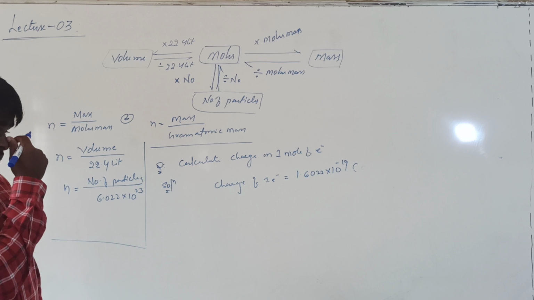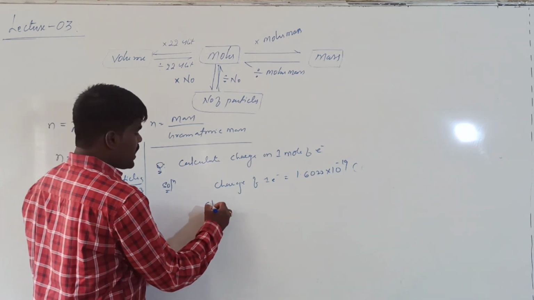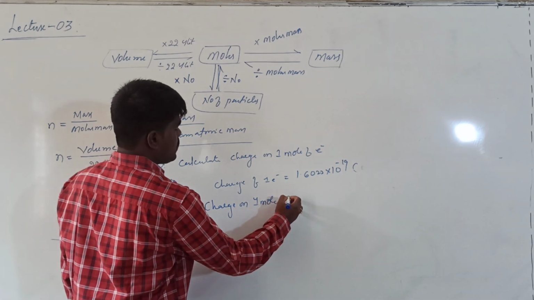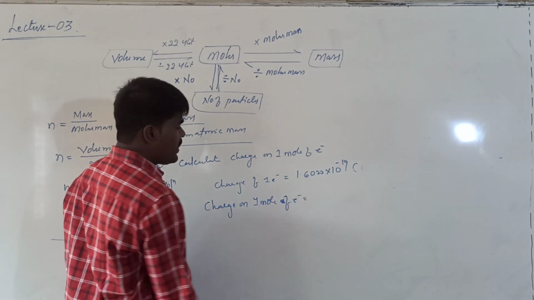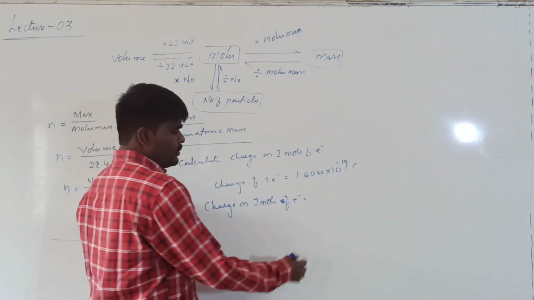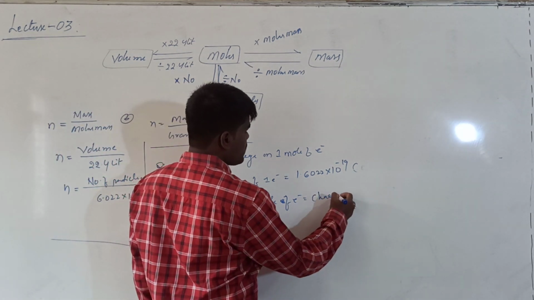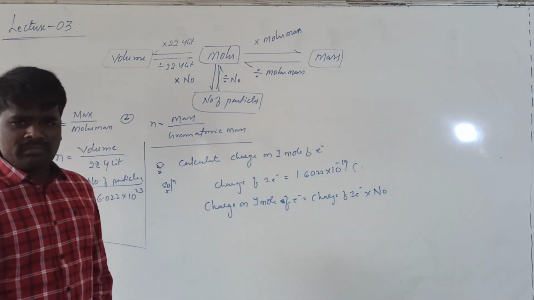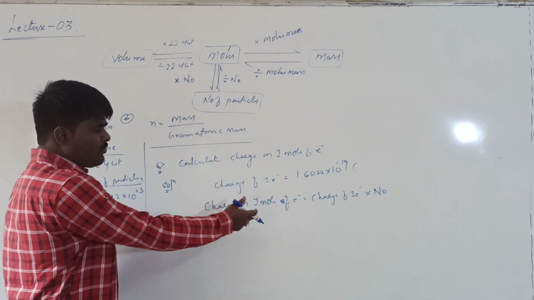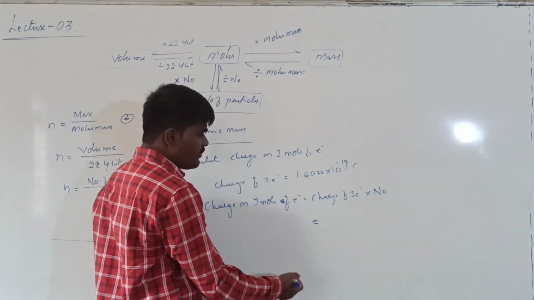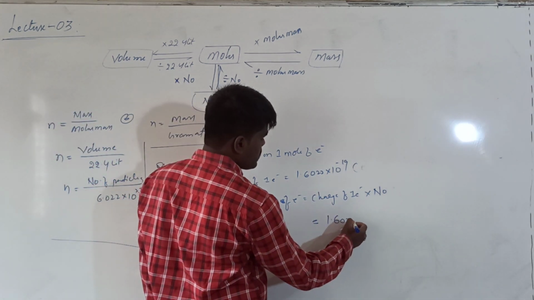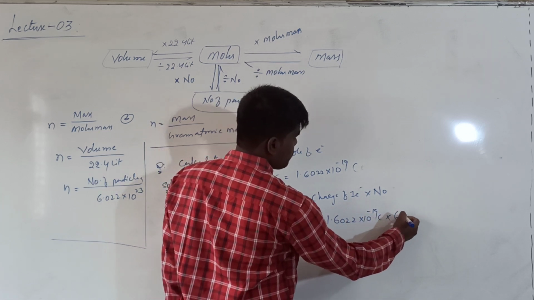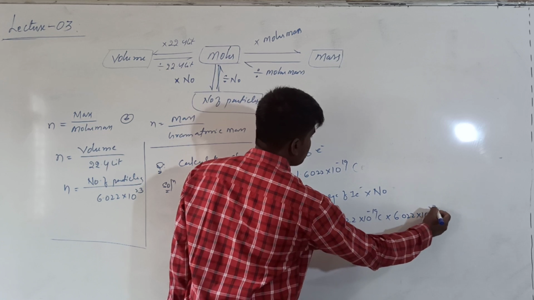So what is the question asking? He is asking us to calculate the charge on 1 mole of electrons. How to find this? When you multiply the charge of 1 electron with Avogadro number, which is 1 mole, you will get the charge on 1 mole of electrons. That is 1.6022 into 10 power minus 19 coulombs into Avogadro number, 6.022 into 10 power 23.